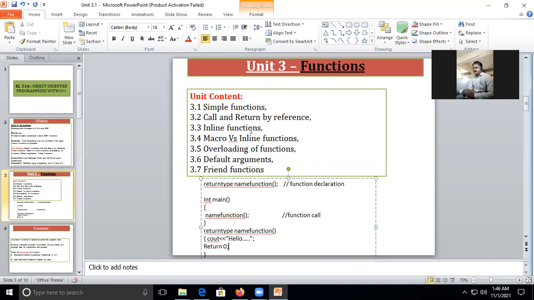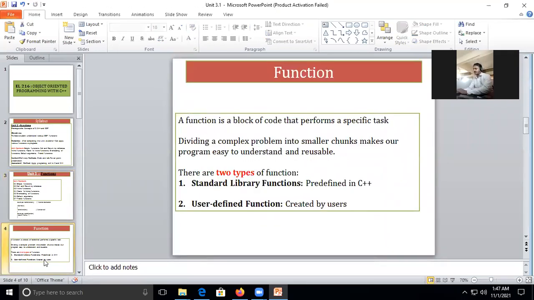Now with this, we have covered the simple function. And call means we are just using the name of the function to call what that function should do. And for the return type, we have mentioned that if I have a return type other than void, then I should include the return. Otherwise, if I mention the function with void, then my function will not return any value. Okay, so this was the general idea of the function.